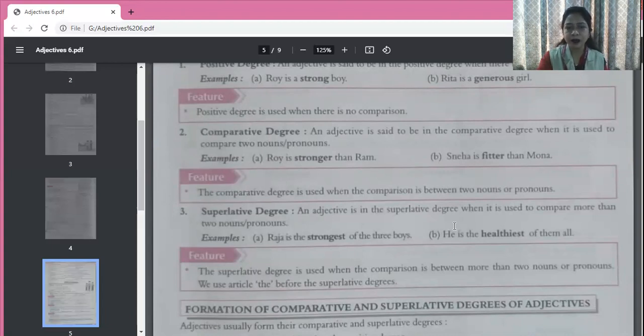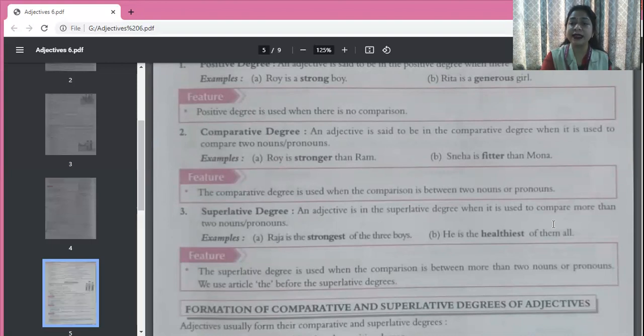So let's see here. Raja is the strongest of the three boys. So out of Roy, Ram and Raja, who's the strongest? Raja. Now the comparison is between three people, and we are saying somebody has got the most of one quality. So Raja is the strongest of the three boys.